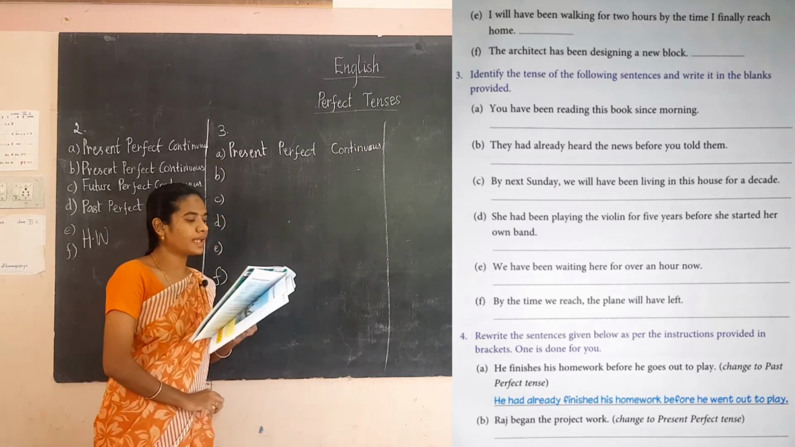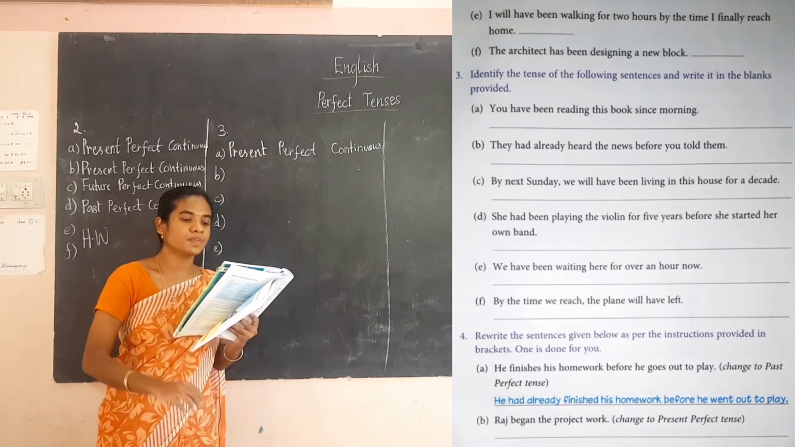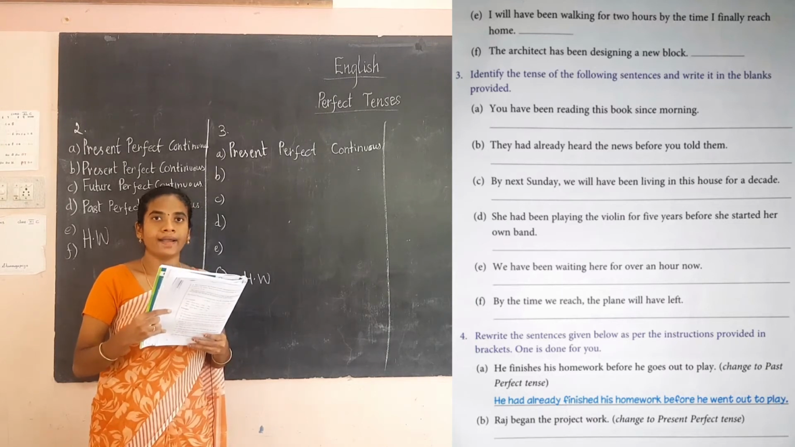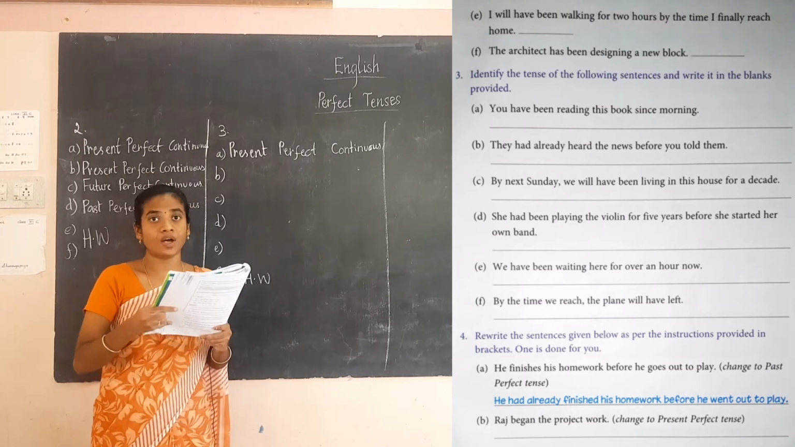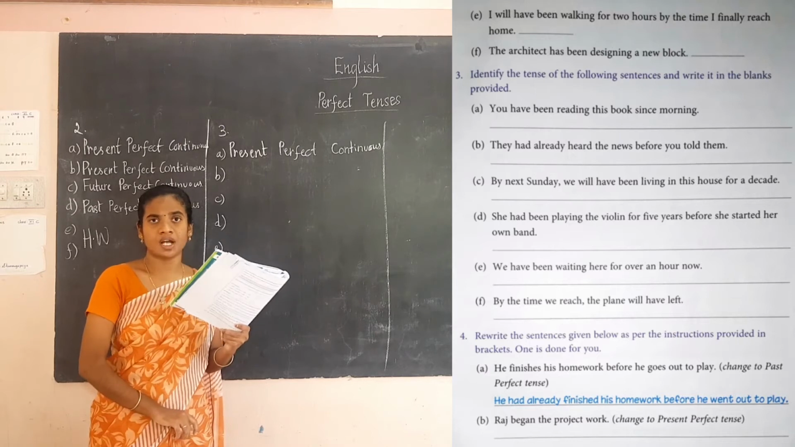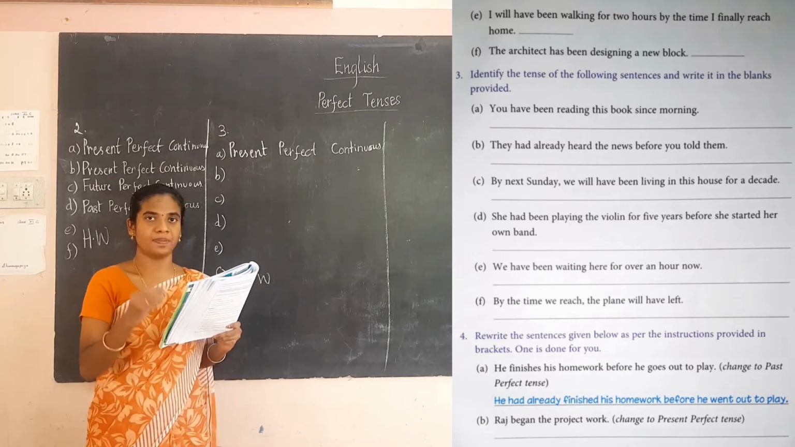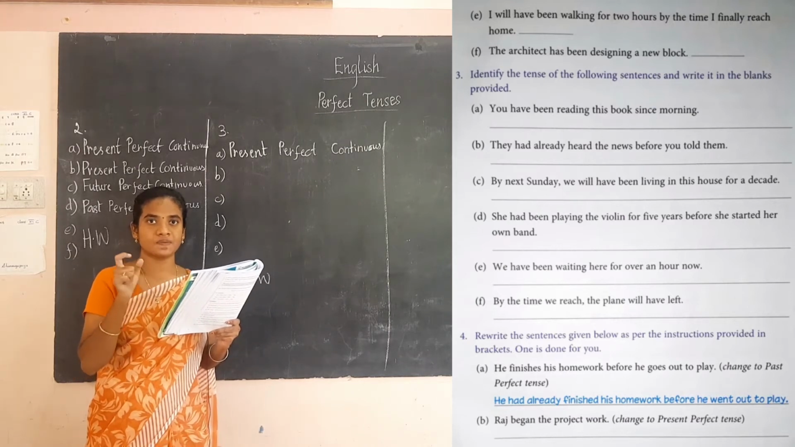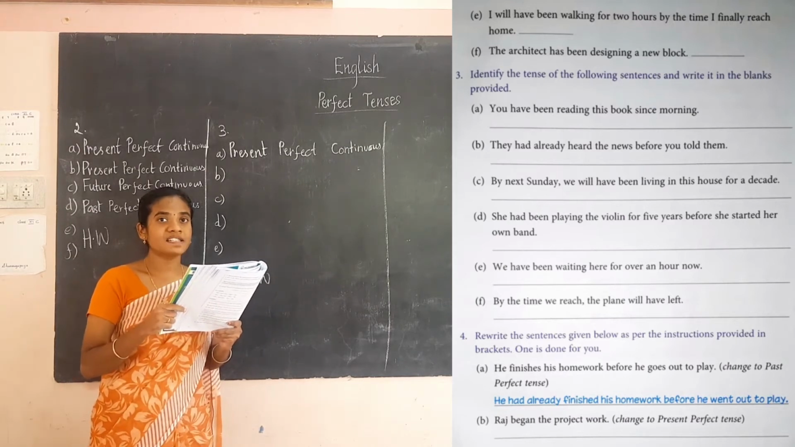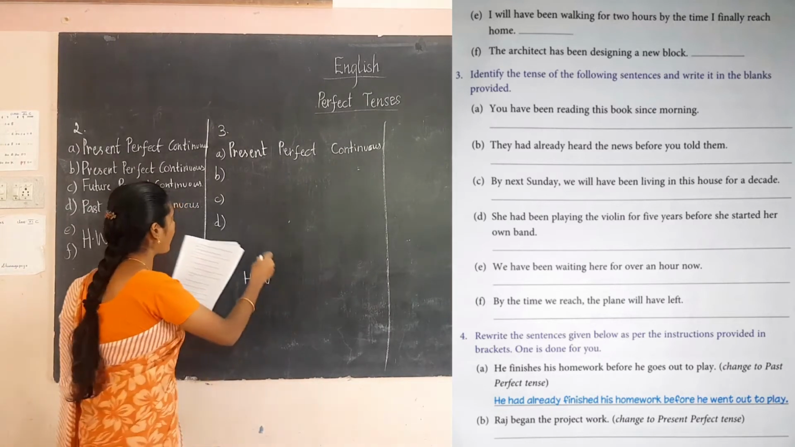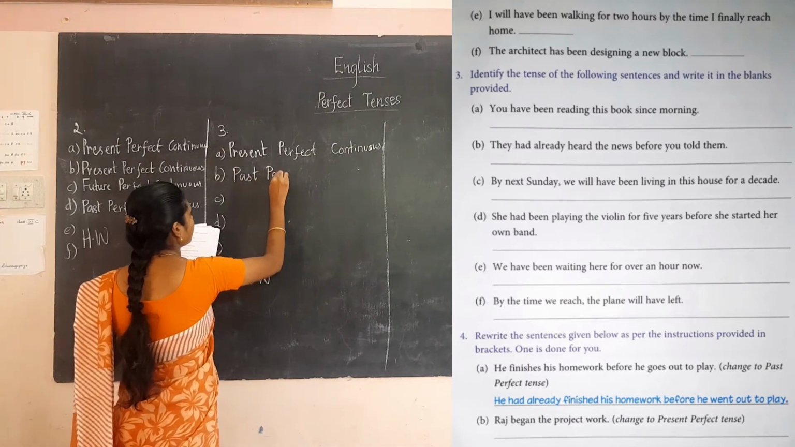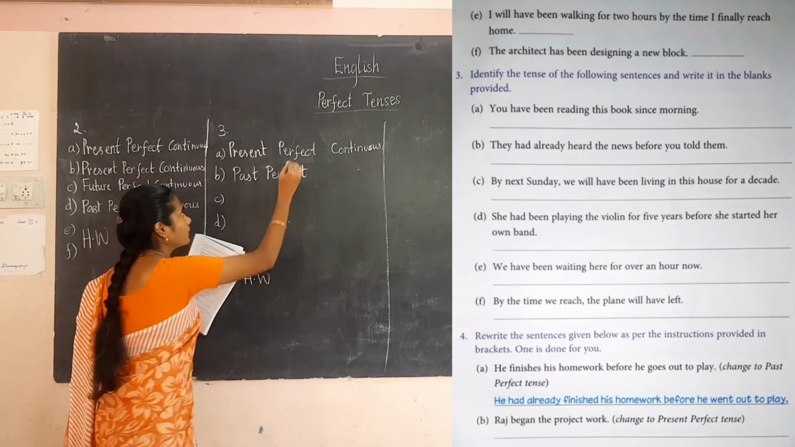The next one, they had already heard the news before you told them. Here had already is there. So this is a structure, had plus V3. Okay, had already. So this comes under the past perfect tense. Okay, past perfect. So write in the blanks past perfect.